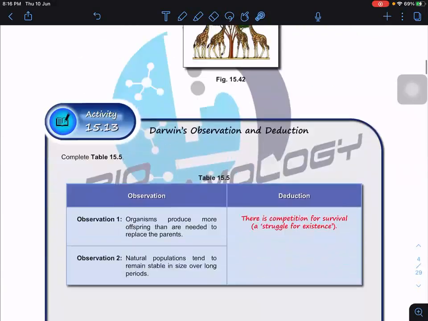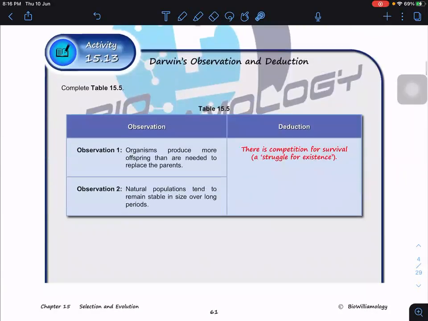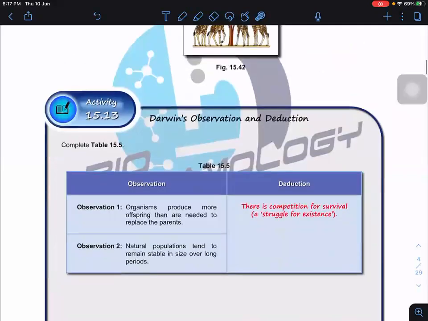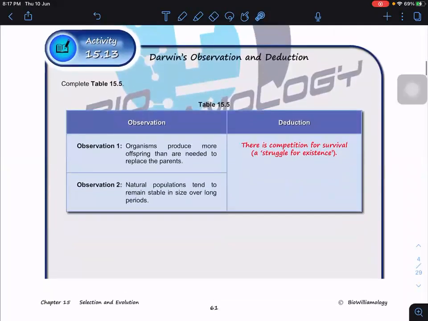So what were Darwin's observations that led him to this idea? Why did Darwin say that long-necked and short-necked giraffes were two variations, and only the variation with the selective advantage would reproduce? What are the observations by Charles Darwin? He observed that organisms produce more offspring than they need to replace the parents.